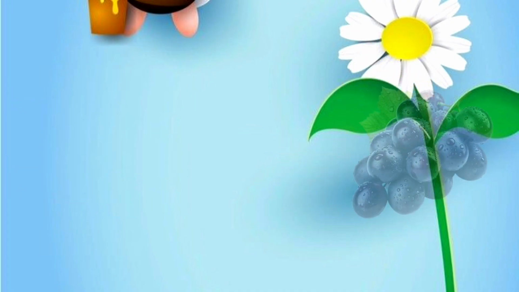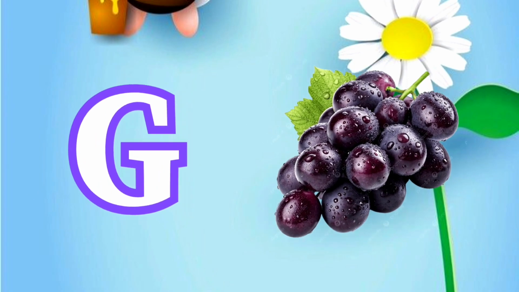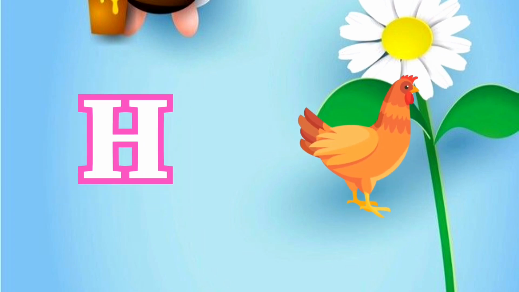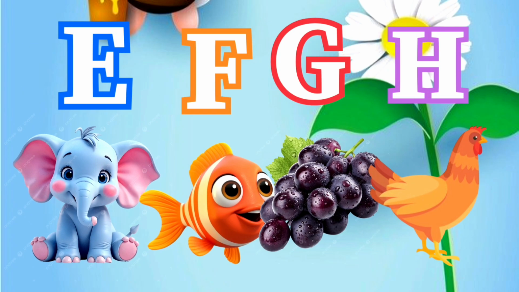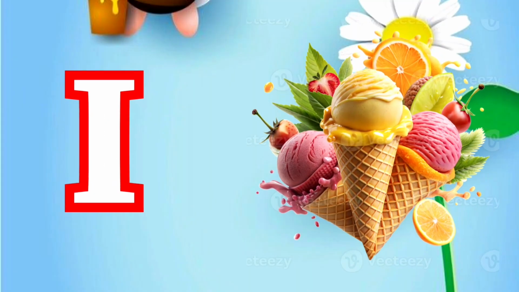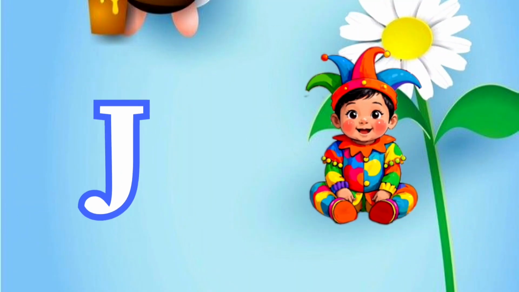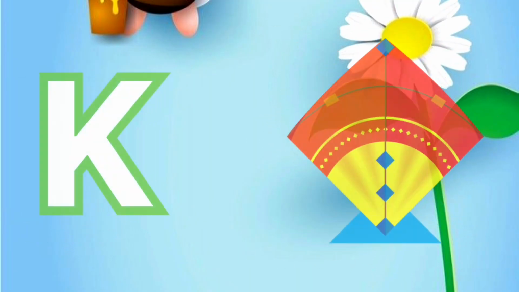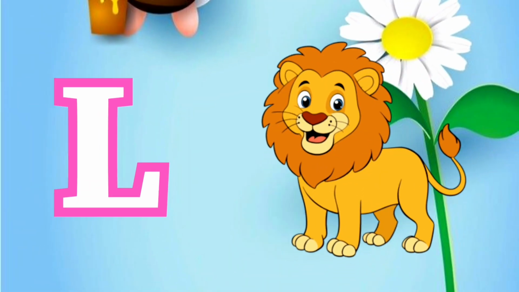G for grape. H for hat, H for hen. I is for ice cream. J is for jump, joker. K for kite. L is for lamp, lion. M is for moon. N is for net. P is for pet.